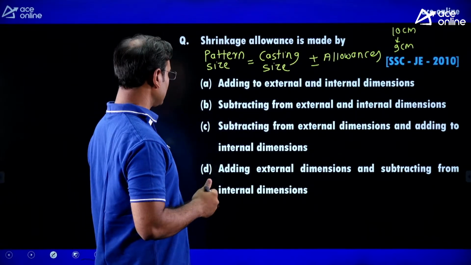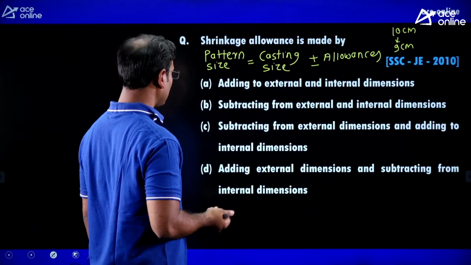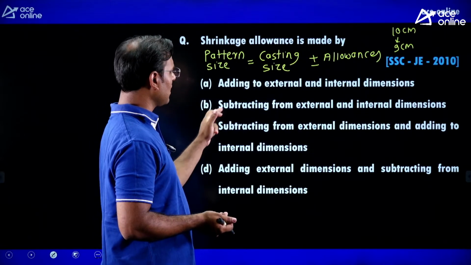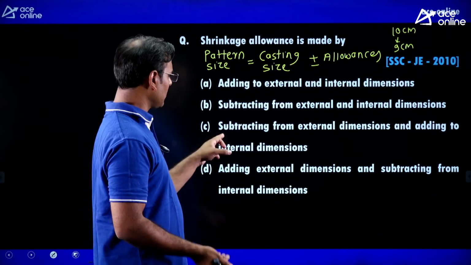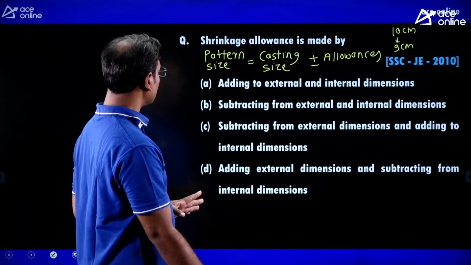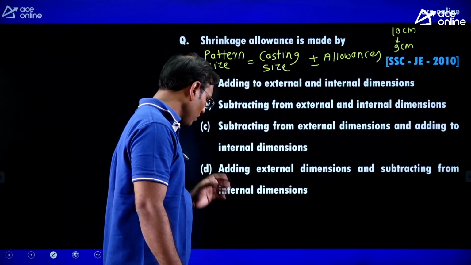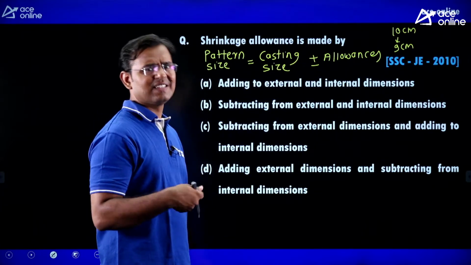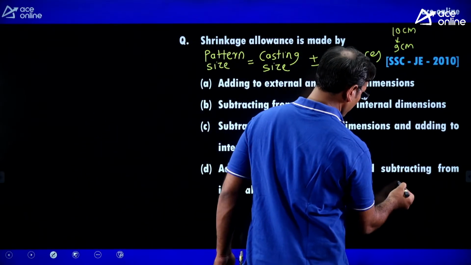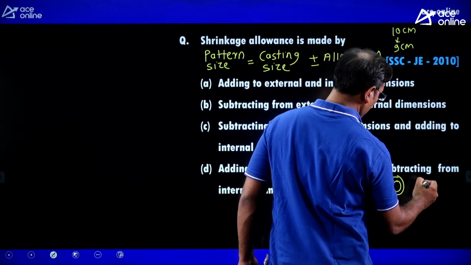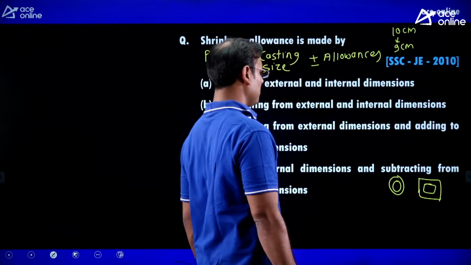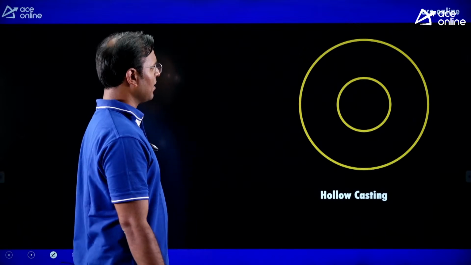Now guys, the shrinkage allowance is made by, this is an important question. The options are: adding to external and internal dimension, subtracting from external and internal dimension, subtracting from external and adding to internal. From all the options I understood one thing: we have a hollow component. It may be a disc-like component or any shape of component, maybe a square component, but it is a hollow component. Then guys, I come with this example.